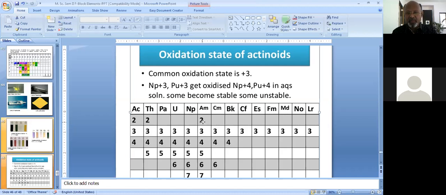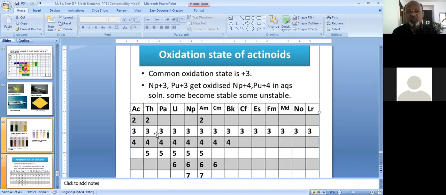These are the three members which display +2, and two members, namely neptunium and americium, display the +7 oxidation state. Here, the +3 oxidation state is shown by all these elements.